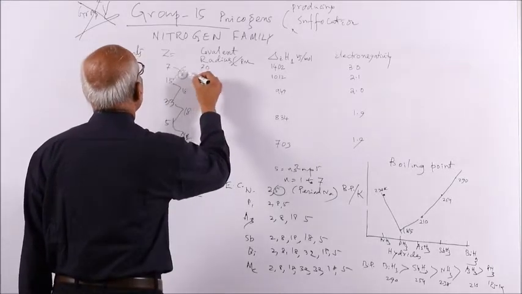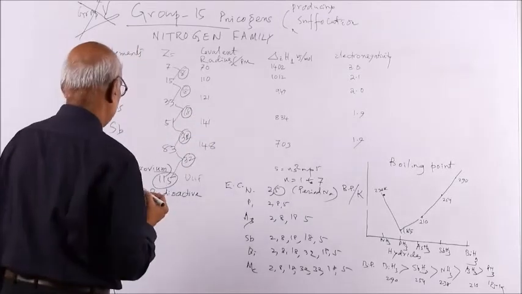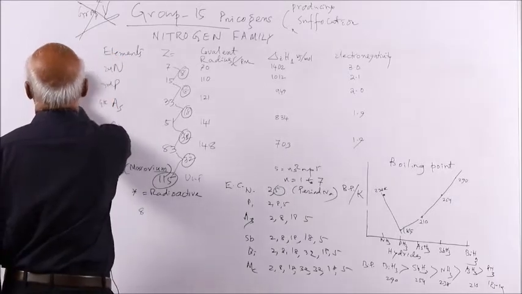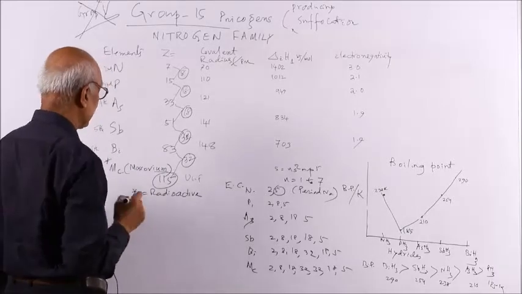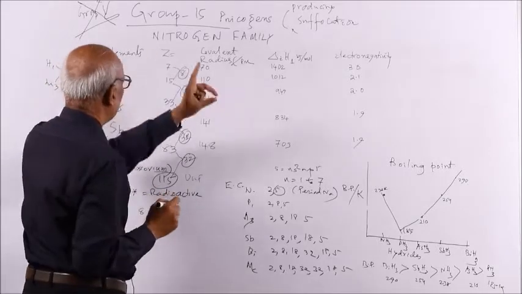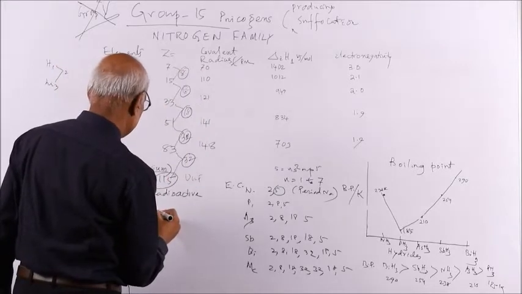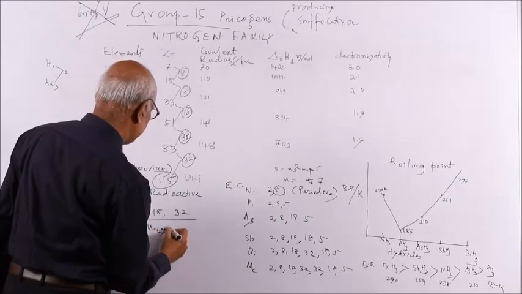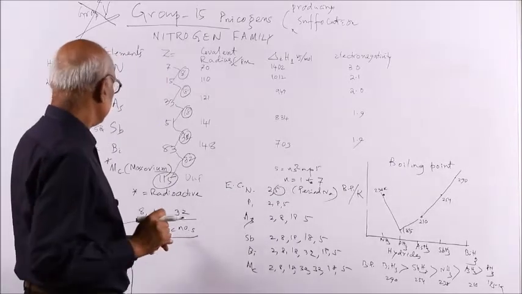These numbers 8, 18, 18, 32 are called magic numbers. Remember, 2 is also there: hydrogen is 1, lithium is 3, so the difference is 2. So 2 is another magic number, but that applies only in group 1, not in other groups. In the other groups, the difference will be like this: 8, 18 and 32. Remember, in inorganic chemistry these are called magic numbers.